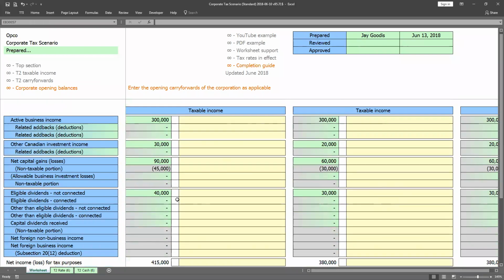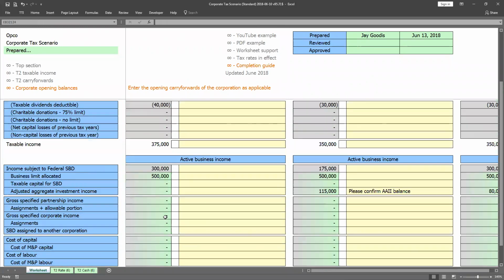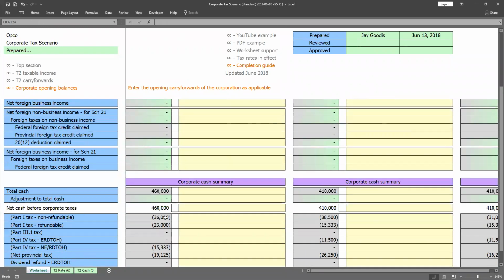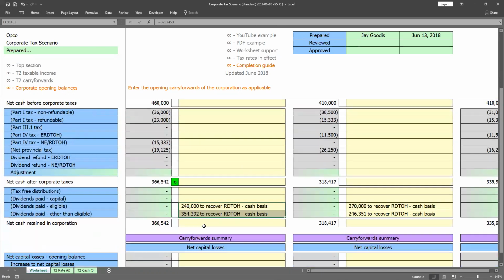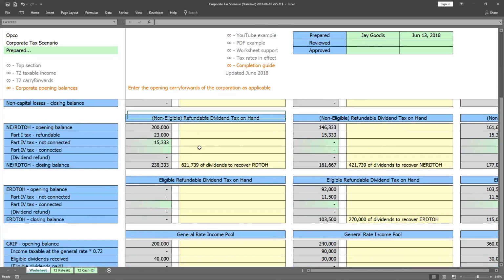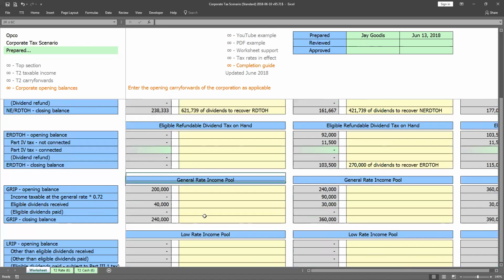I've assumed OpCo has a mixture of income, such as active business income, other Canadian investment income, net capital gains, and eligible dividends. Now, the worksheet will determine for us what the total corporate taxes will be, the net cash after corporate taxes, provide dividend recommendations, and show us the carry forward balances to assist with any planning.